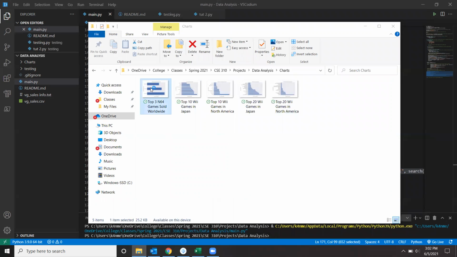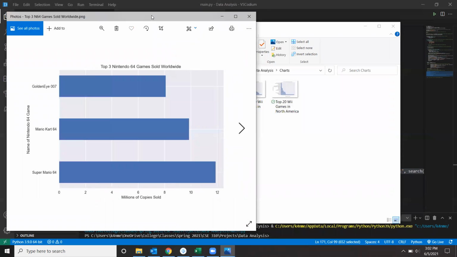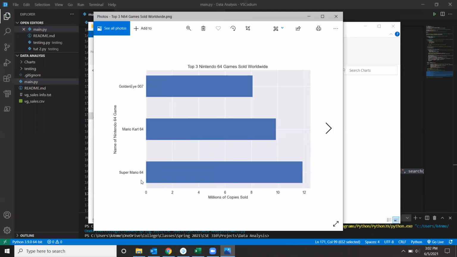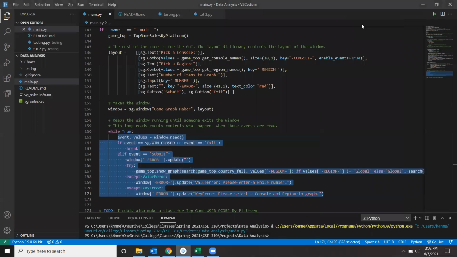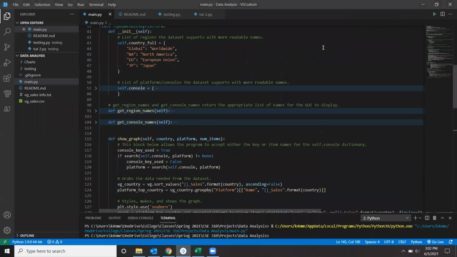I also looked at what the top 3 Nintendo 64 games that were sold were. And unsurprisingly, they were Super Mario 64, Mario Kart 64, and GoldenEye 007. I think that's pretty typical, but that's my program.